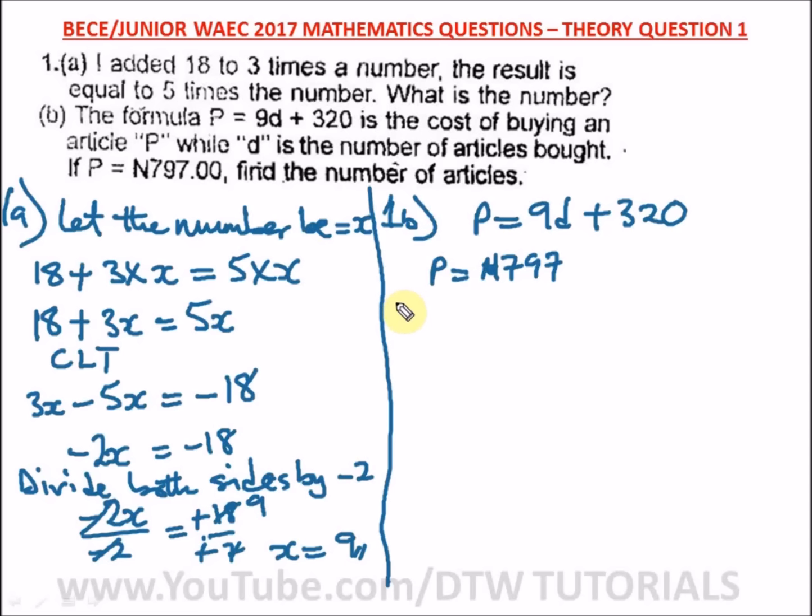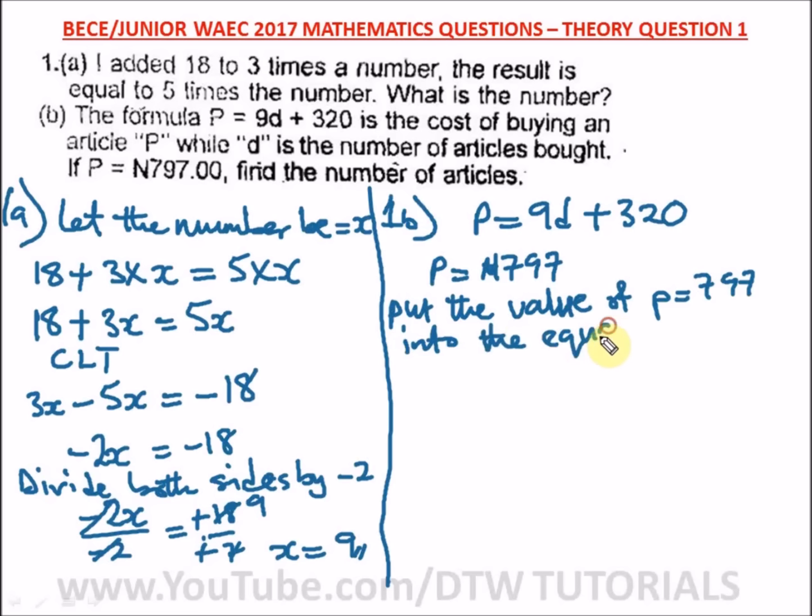And so we put in the value. So you write, put in the value of P. You know, this is a theory question, so you have to write down your workings. Put the value of P equal to 797 into the equation above.